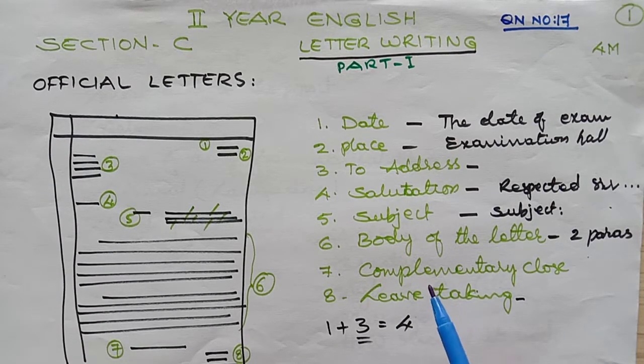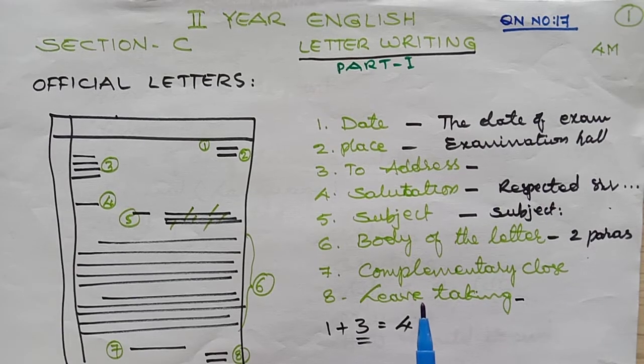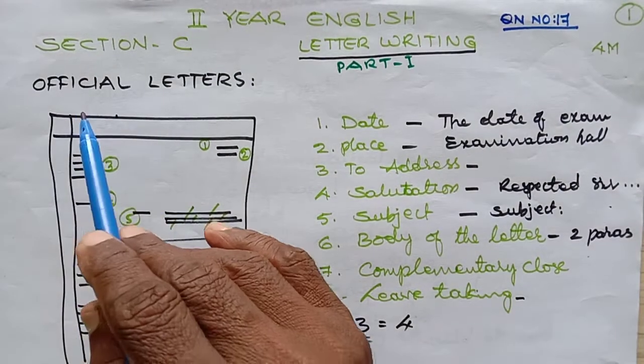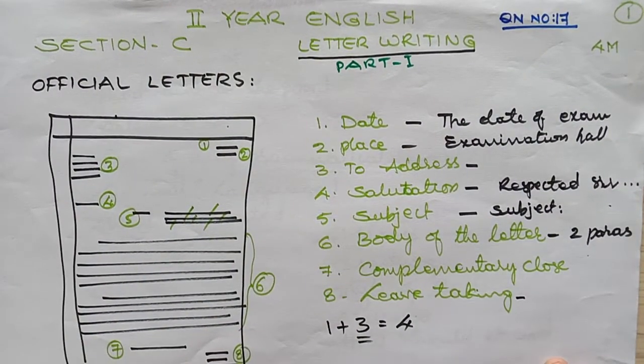In intermediate, personal letters have been removed under the 30% syllabus. So personal letters we don't have. We have only official letters, and these official letters are limited in number in our textbook exercises. If you practice them, it is quite enough to score marks. Students, when compared to first year, second year is more descriptive in nature. Descriptive means we have to write more letters or more writing work rather than objective type.